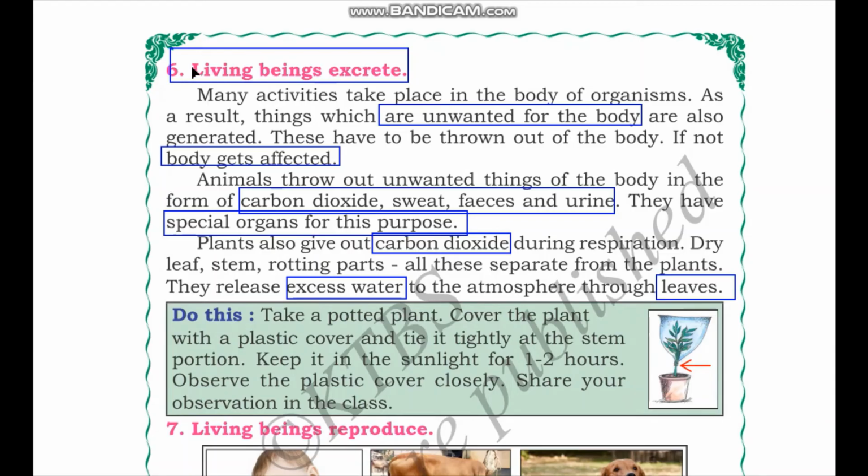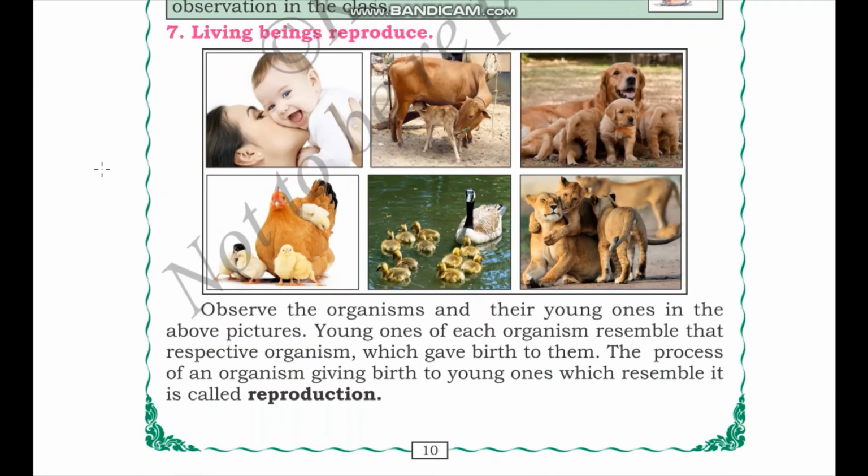So this is about the characteristic of excretion in plants. The next characteristic that we are learning about is that living beings reproduce.